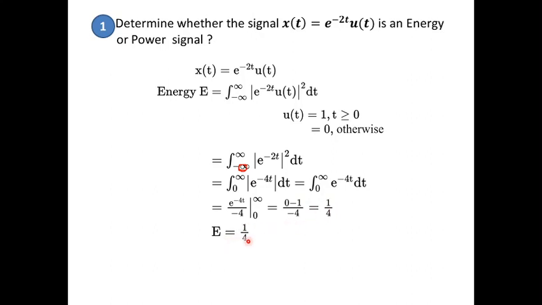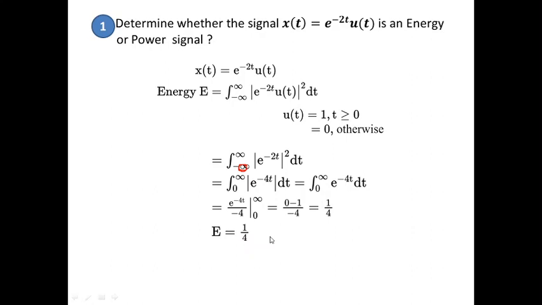You can also try to understand here that the energy is finite. Why is the energy finite? Because e power minus 2t is a decaying signal. So even when it is multiplied by u of t which extends to infinity, the resultant signal will be a finite signal. Since it is a finite signal, you are getting energy also as finite.